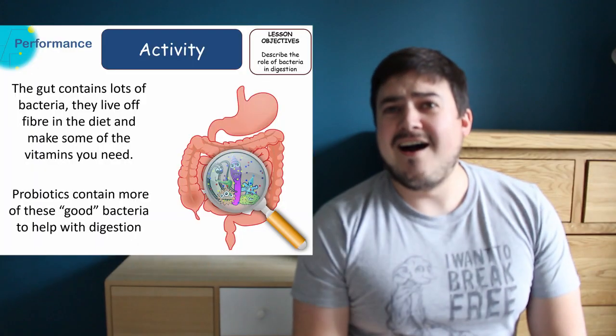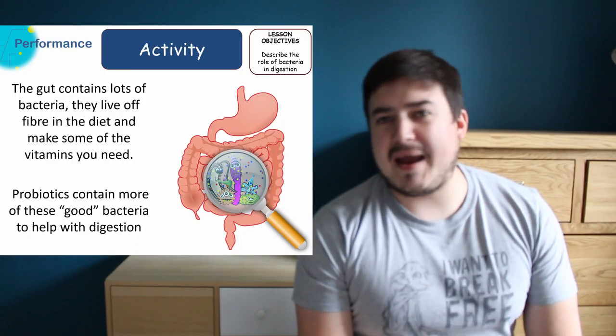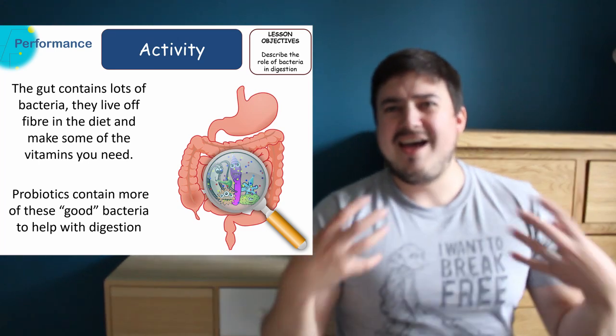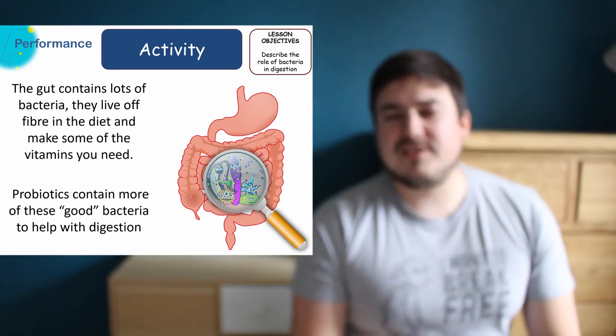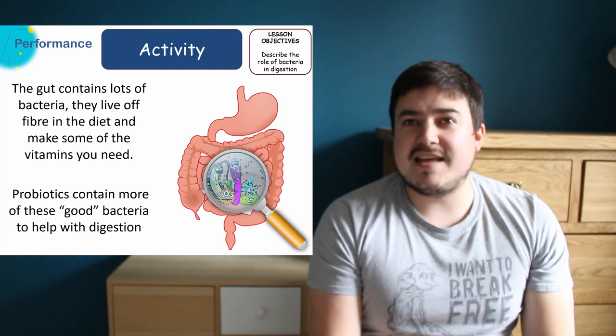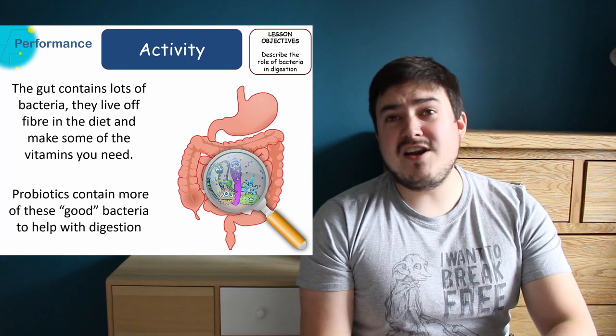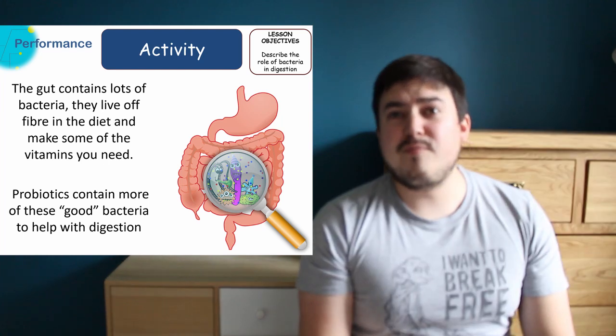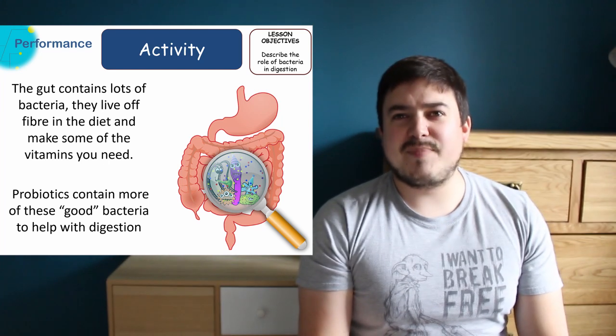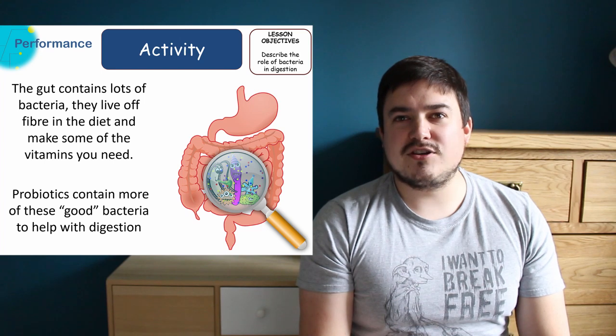Your intestines are filled with bacteria. We call them our gut bacteria, and they're an essential part of our digestive system. Some examples of these enzymes are carbohydrases. We can also, if we don't have enough good bacteria, eat what's called probiotic food, which contains lots of bacteria that our body needs in order to survive.